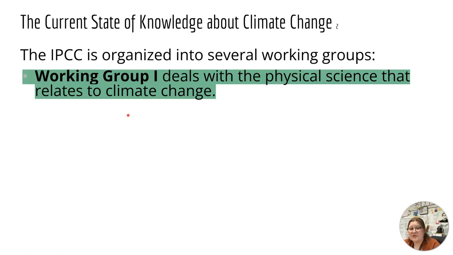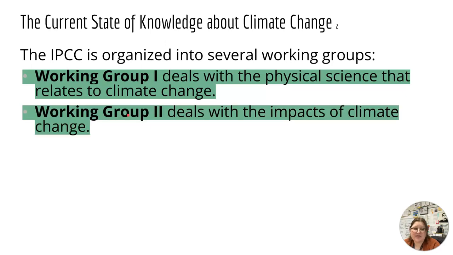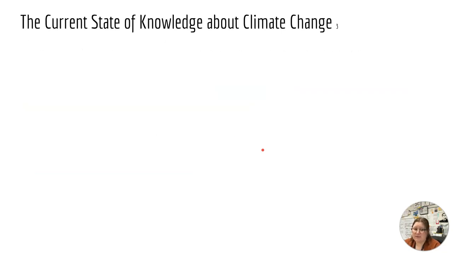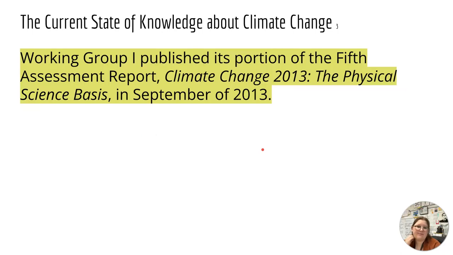Working Group 1 deals with the physical science that relates to climate change. Working Group 2 deals with the impacts of climate change. And then Working Group 3 deals with how to mitigate. So first is physical science, 2 is the impacts, and then 3 is how do we solve that? How do we mitigate that?